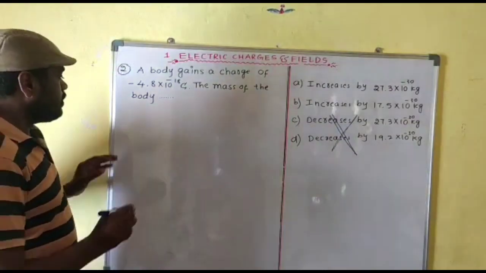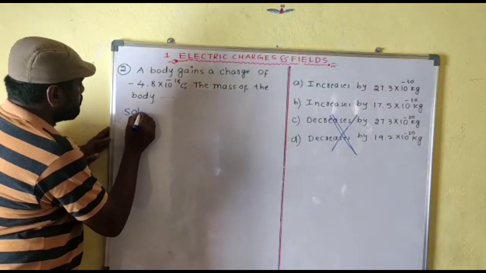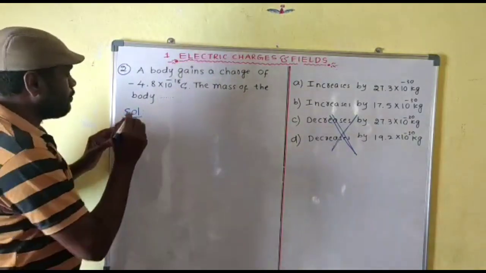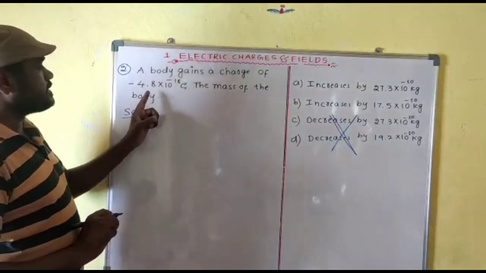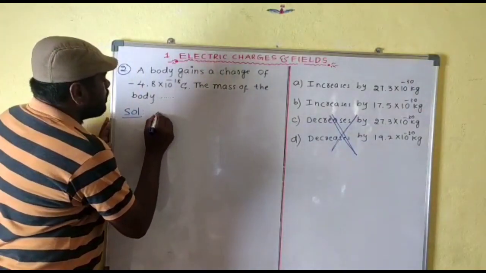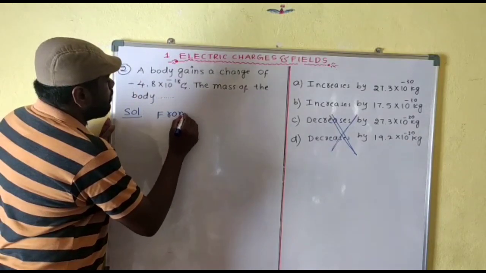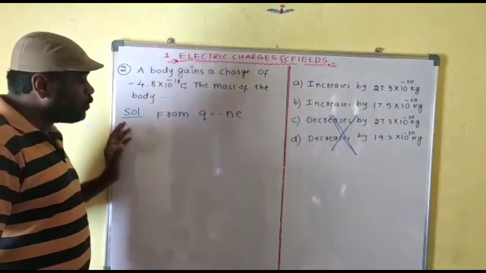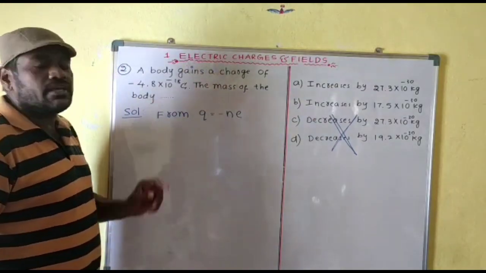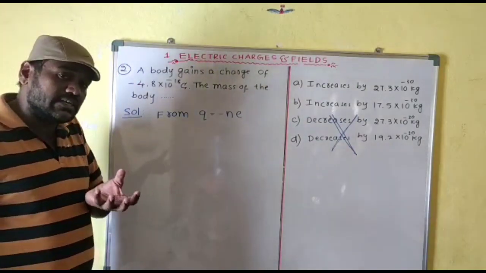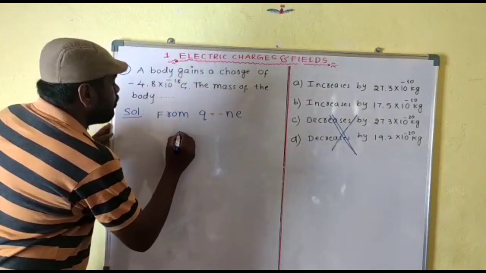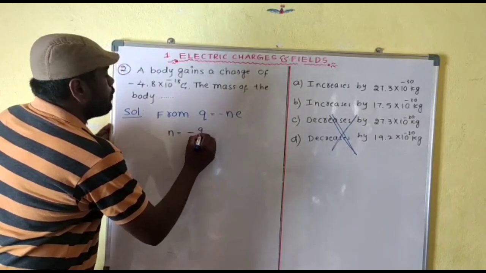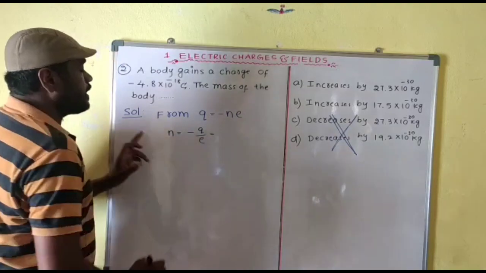So now, for that, we know the mass formula. First of all, I am going to calculate the number of electrons contained. From the quantization formula, Q is equal to minus N into E, I am taking the minus. Why am I taking the minus? Because the body is getting a negative charge. Why? Because it is receiving electrons. Therefore, N is equal to minus Q by E. Just substitute the values, you can get the answer.